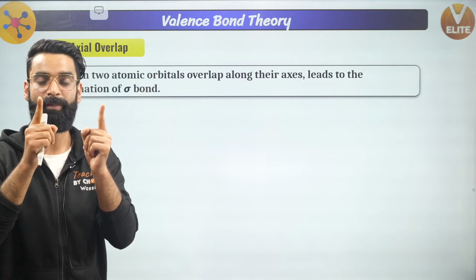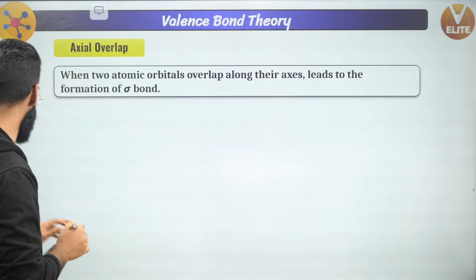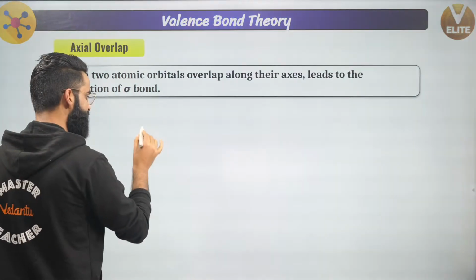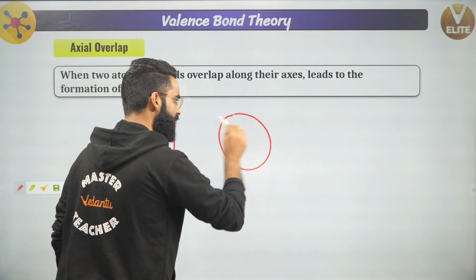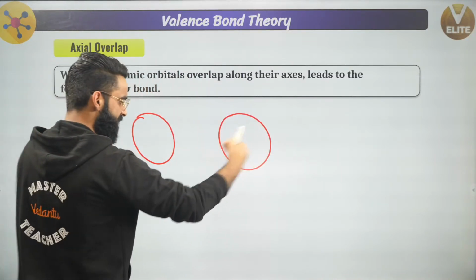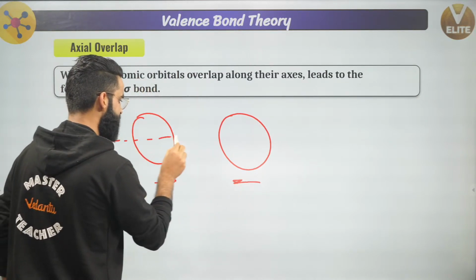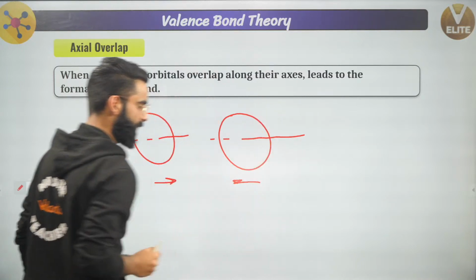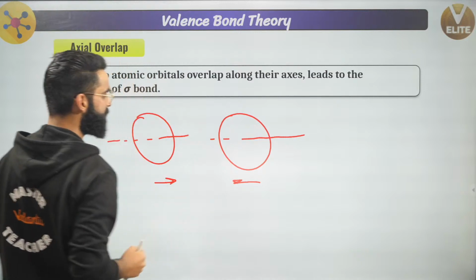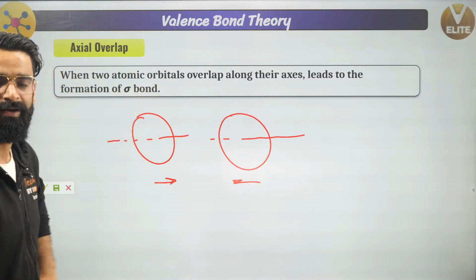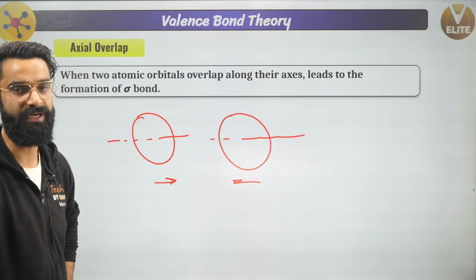When the atomic orbitals overlap along their axis, like this guys, see. Let's say this is the s orbital of one atom. Let's say this is the s orbital of one more atom, right? Now these orbitals are approaching each other because they want to form a covalent bond. This is, for example, the axis which I'm talking about. This is the axis of this one as well. When the two atomic orbitals overlap along their axis, this type of overlapping is what I call as axial overlapping. And due to the axial overlapping, always sigma bond is formed.